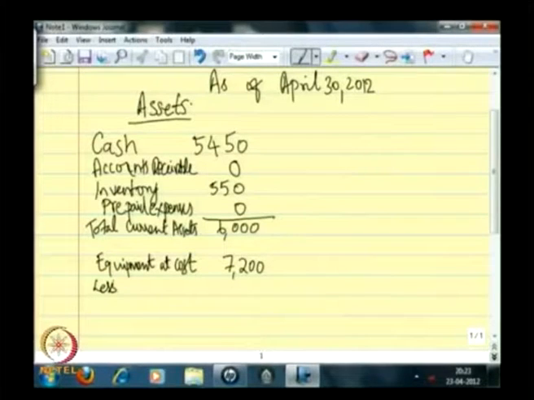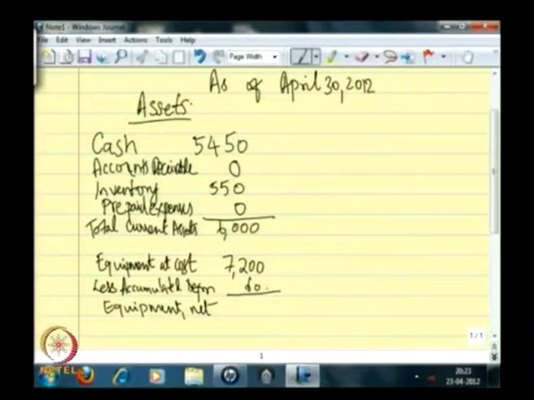And since this is a straight line linear depreciation, I told you that the life of the equipment is 10 years. So, the monthly charge for using this equipment is 60. So, less accumulated depreciation, which is 60. So, what is the net of the equipment? Equipment net is 7,140.